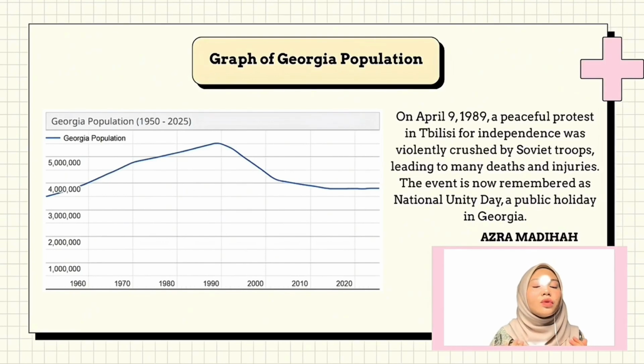1990s and early 2000s. One of the key events during this time was in 1989, when a peaceful independence protest in Tbilisi, the capital city of Georgia, ended in tragedy. Soviet troops violently broke up the demonstration, causing many deaths and injuries.